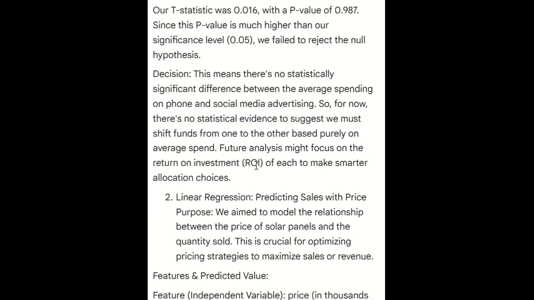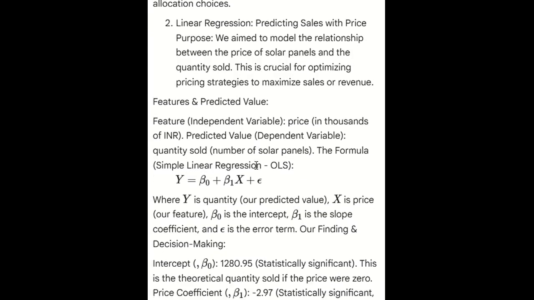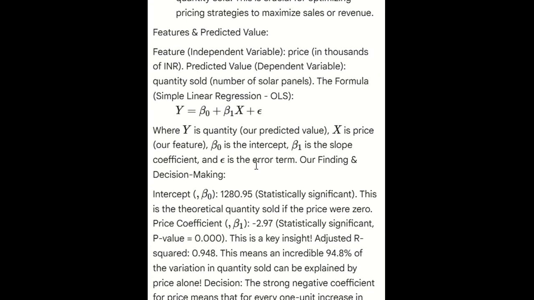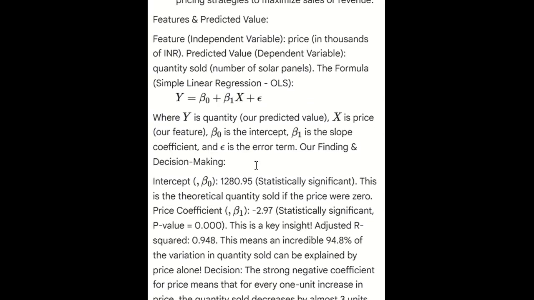to make a smarter allocation choice. Linear regression, predicting sales with price. Purpose: we aim to model the relationship between the price of solar panels and the quantity sold. This is crucial for optimizing pricing strategy to maximize sales and revenue. Features and predicted values. The feature is the independent variable: price in thousand INR. The predicted value is the dependent variable: quantity sold, the number of solar panels sold.